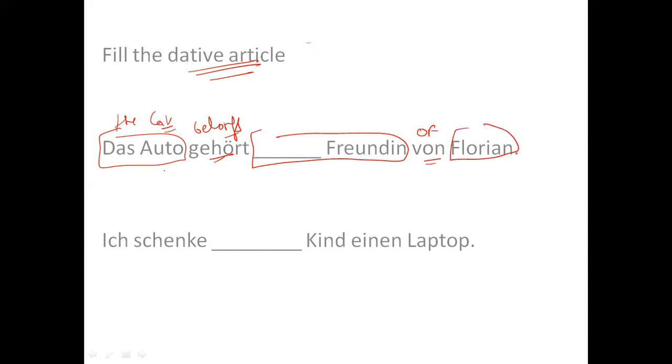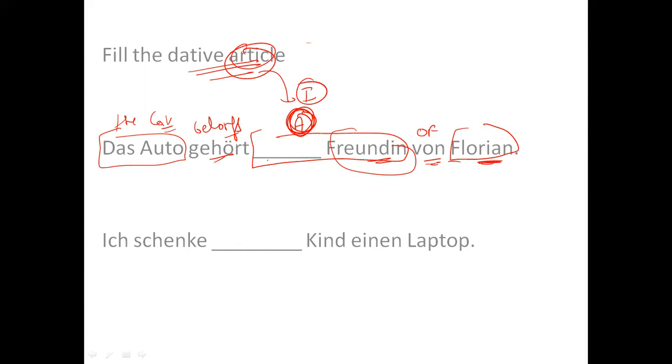So: Das Auto gehört Freundin von Florian. So this car belongs to a friend, to a friend of Florian. So I have to write a here, right? So I have to fill the article. Which article? A article. That means indefinite article.